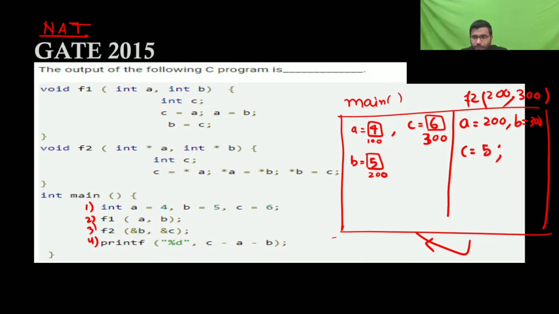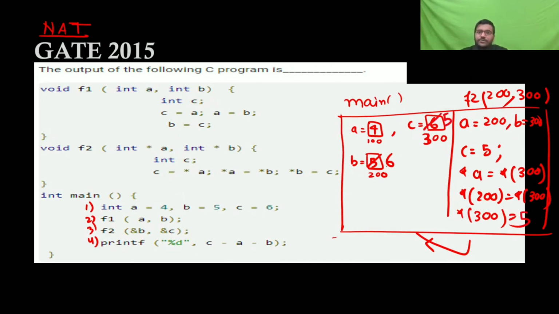Then the value at address A goes to the value at address B. B is 300, A is 200, so the value at 200 is going to the value at 300. So the value at 300 becomes 5... the value at address 300 was 6, which is now what we have here. Then it's saying value at B. B is 300, so the value at 300 goes to C. So B is 6 and C is 5.